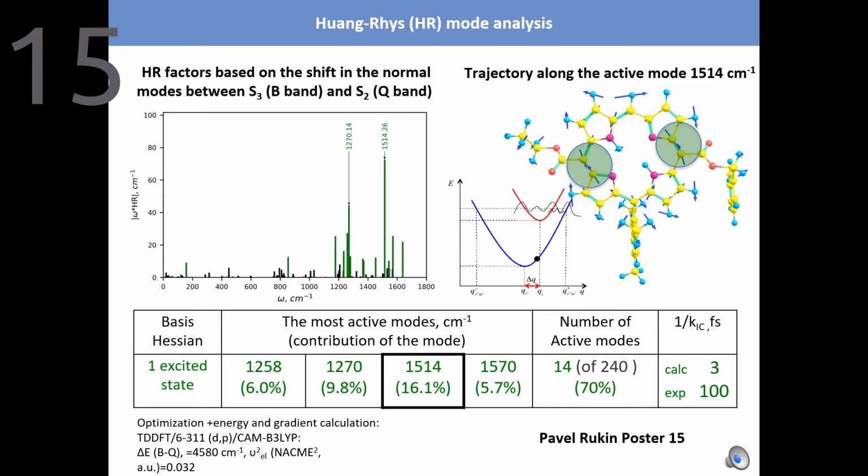The Huang-Rhys analysis provides us the selection of the active modes. Using them, we can reasonably well reproduce the rate constant and the time of internal conversion between B and Q bands. But the main advantage of detecting the active modes is that we can take a look inside the electronic structure along them and extract useful information. Everyone who is interested is welcome to take a look at my poster.